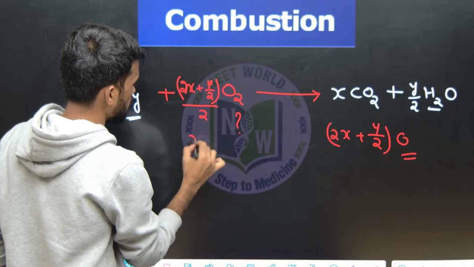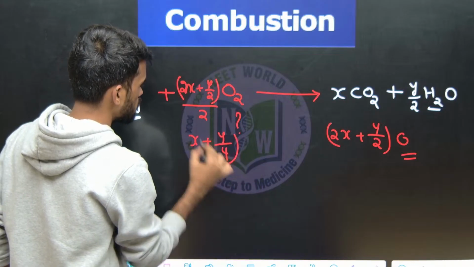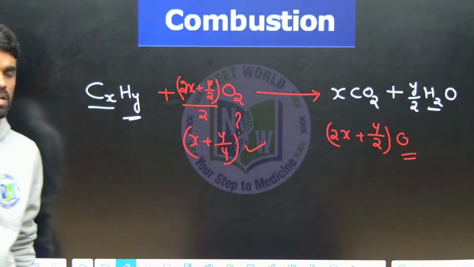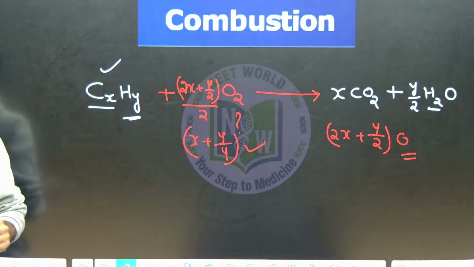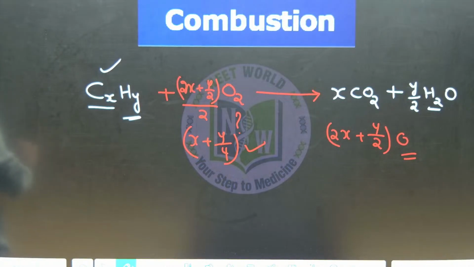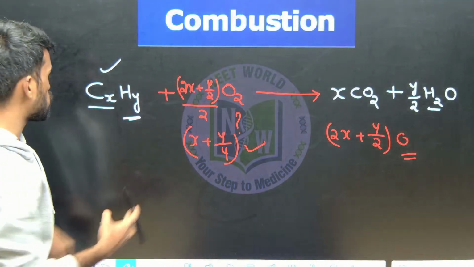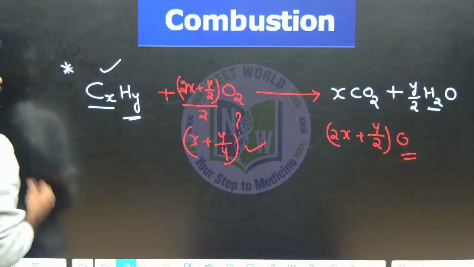This is nothing but x plus y by 4. This will be the number of oxygen molecules required for the combustion of this particular hydrocarbon. So this is how you need to balance the reaction. You can expect a question directly from this by giving a simple hydrocarbon.